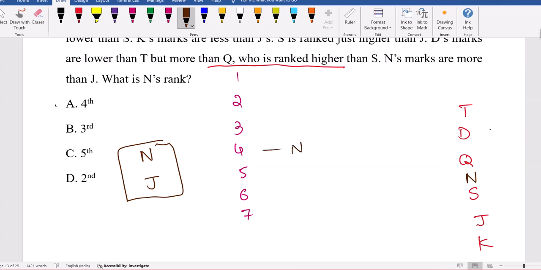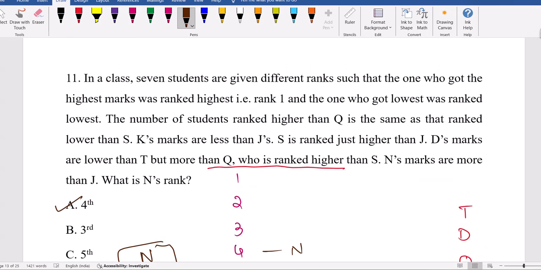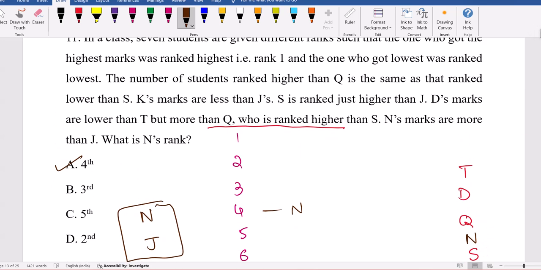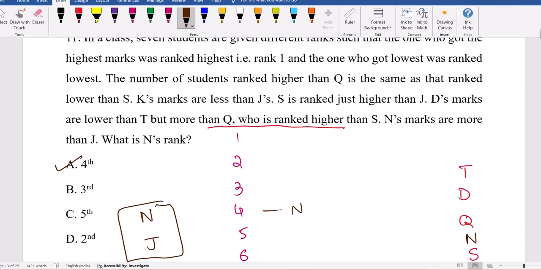See, excellent question, advanced section reasoning. See the logic there. We are writing one by one whatever is possible, then we are mapping that here. N is more than J, not immediately; it may be one more or 2 gap or 3 gap. Then we are attaching that, satisfying that condition: how many people are more than Q must match with less than S also.